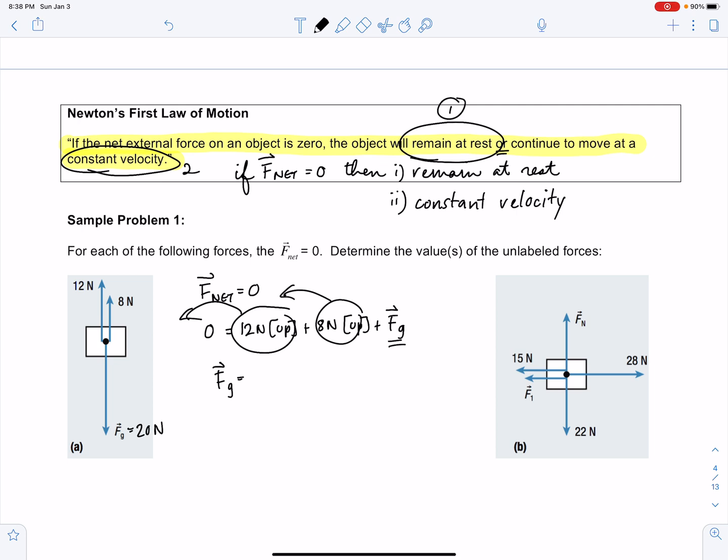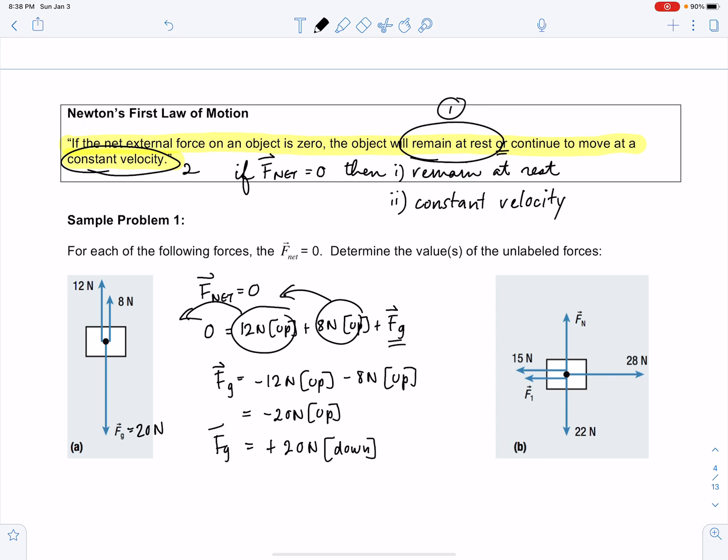When we do, they change signs, so we have negative 12 newtons up minus 8 newtons up. We can simplify that. Since they're both in the upward direction, we have negative 20 newtons up, which is the same thing as positive 20 newtons down. So we were able to prove what we predicted: the force of gravity must be 20 newtons down in order for the net force to be 0.